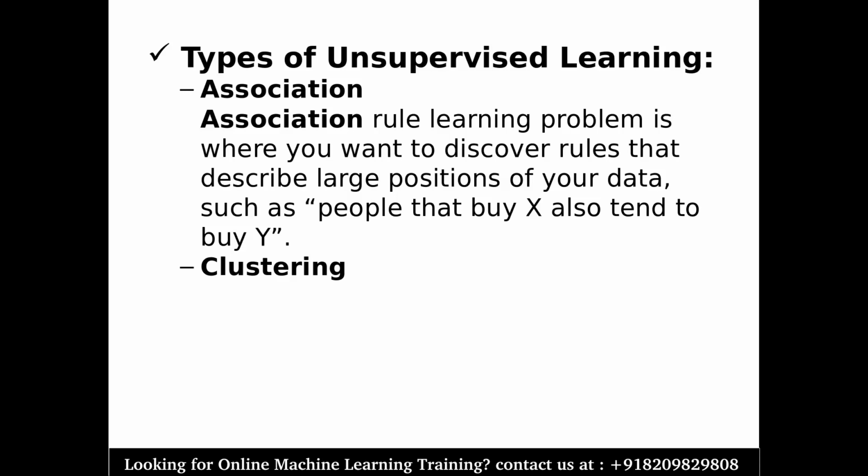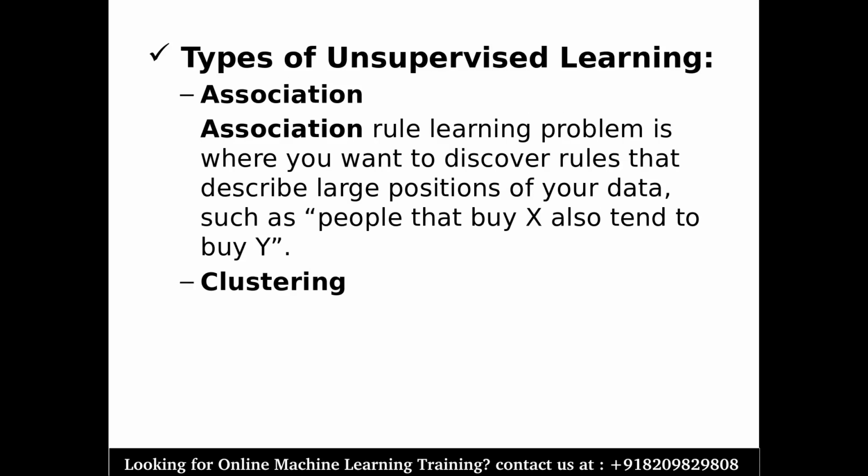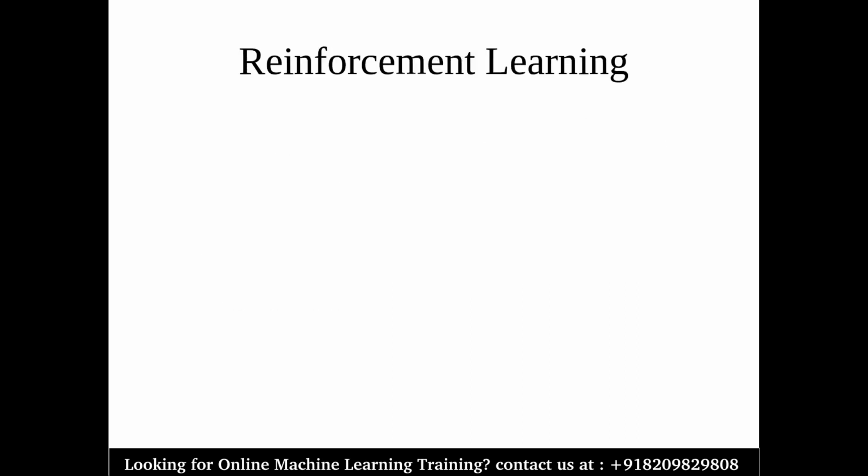So this is how we can use clustering with machine learning. So this is all about it. And there are various other algos available for association and clustering, that we will see further in the series of machine learning. So stay tuned for us, right? So let's move ahead now.